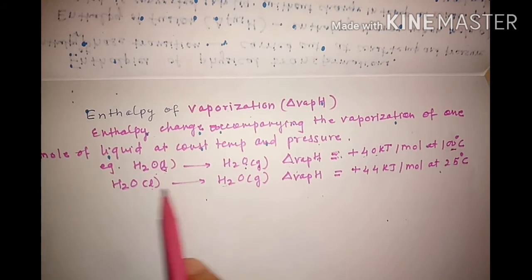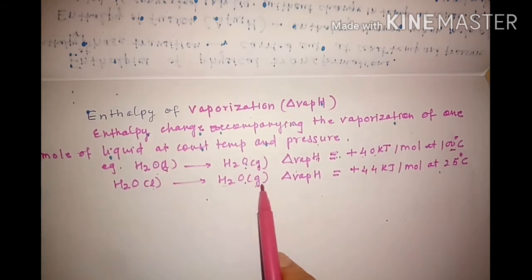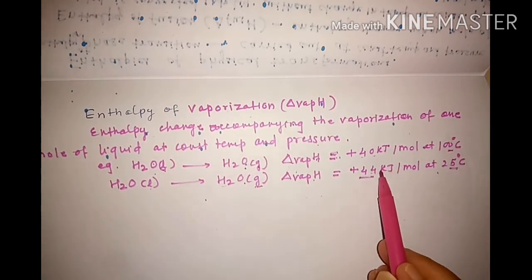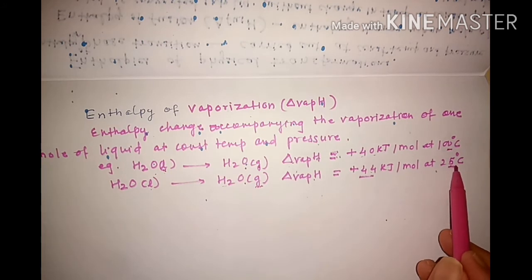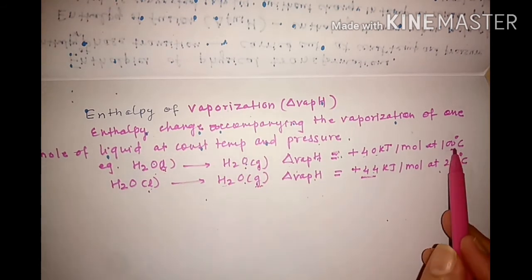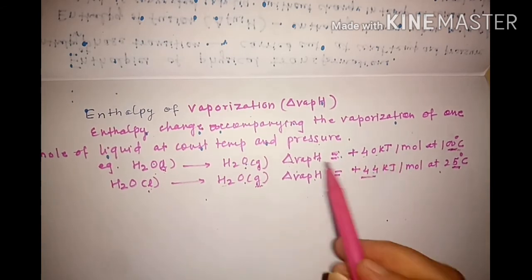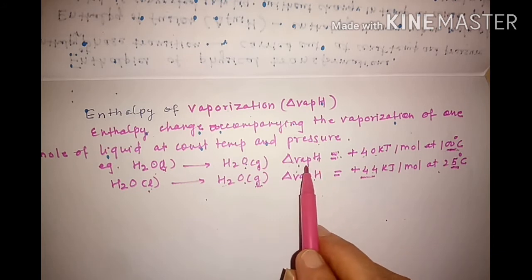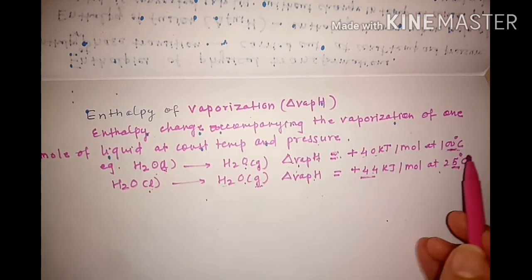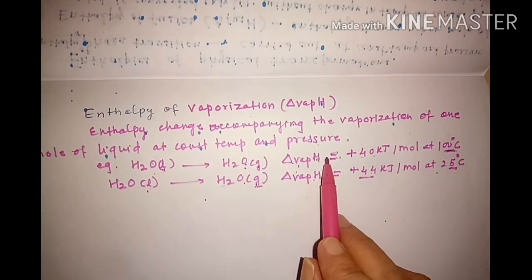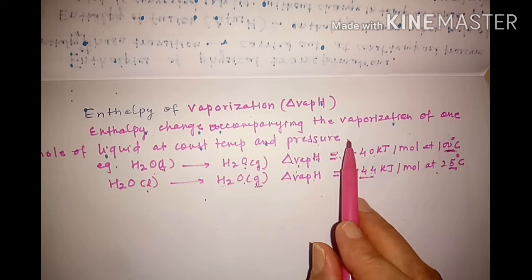Similarly, this liquid is converted to its vapor at 25 degrees Celsius. This much amount of heat, that is plus 44 kilojoules per mole, is absorbed by this water to get converted into vapor phase. Means if you can see here, at higher temperature less amount of heat is required. So always this enthalpy of vaporization is considered after reaching 100 degrees Celsius, because at 100 degrees Celsius water will start boiling. So once it has reached its boiling point, then it will start vaporizing.